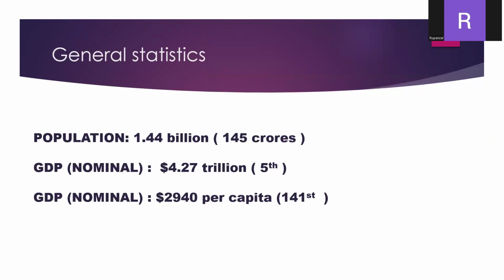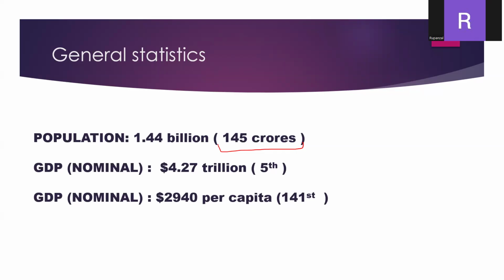So first we have the population. India is home to approximately 1.44 billion people. So in crores it is 145 crore people. Okay, next. India is the world's most populous country. So let's see the GDP.